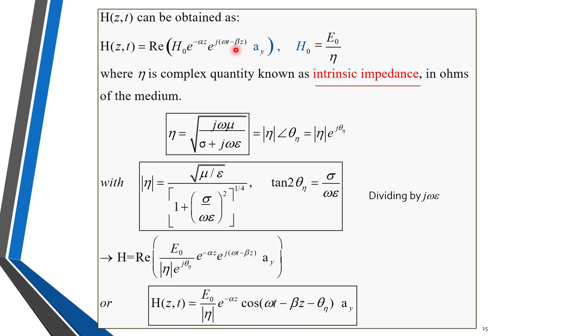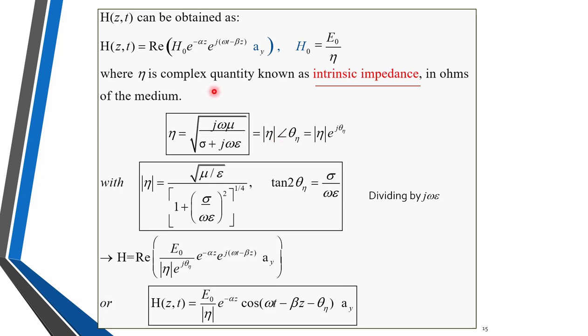So if we consider H like this and E as in the previous case, Ex ax cap, and H as Hy ay cap, then E bar is equal to Ex ax cap plus Ey ay cap, and H bar is equal to Hx ax cap plus Hy ay cap.